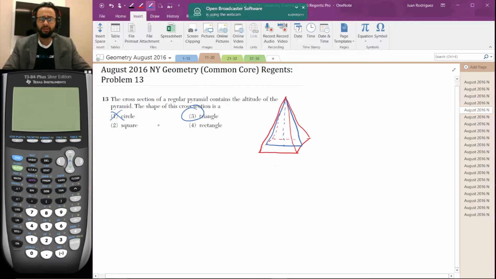So let's see, square and rectangle might not have been clear, but the fact that it goes through the altitude means that it goes through the vertex, which means it must have a point at the top, which makes the answer triangle very logical. So if you were just looking for the answer to number 13, then definitely hit the next button so you could see the answer to number 14.